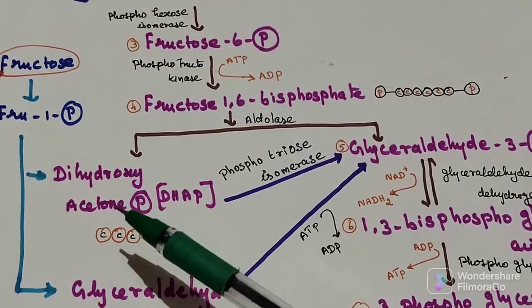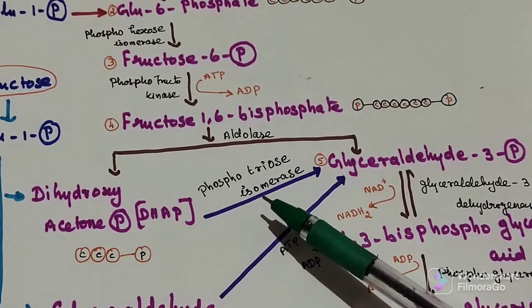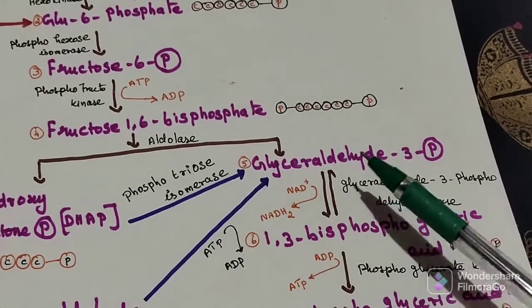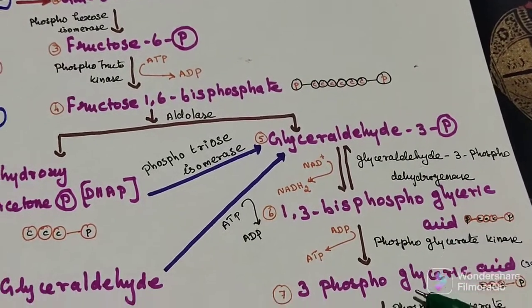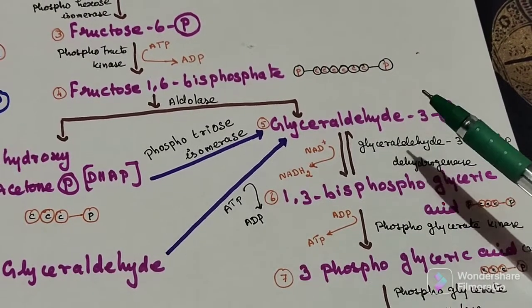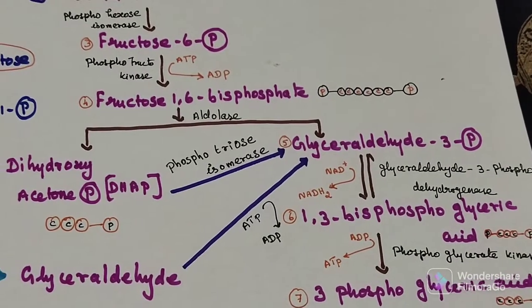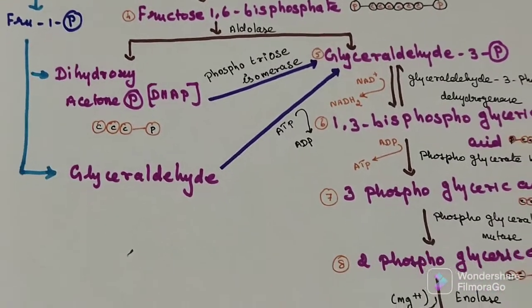This dihydroxyacetone phosphate, with the help of phosphotriose isomerase, is converted into glyceraldehyde 3-phosphate. It will continue that cycle. Glyceraldehyde, here phosphorylation will occur. It will be converted into glyceraldehyde 3-phosphate. It will continue this cycle.